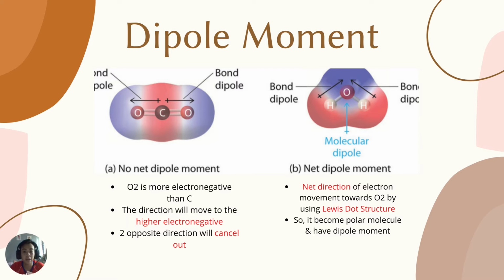When we have a net dipole moment, the net direction of electron movement is towards oxygen, using the Lewis dot structure. So it becomes a polar molecule and has a dipole moment. You can see the arrows from the hydrogen come toward the oxygen in the same direction, giving the same sum vector, which we call a molecular dipole. So the dipole moment is a net direction going upwards.